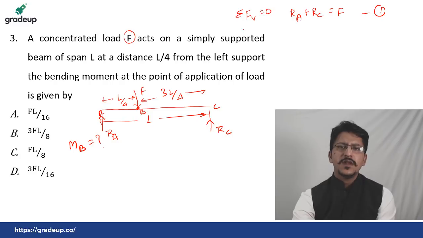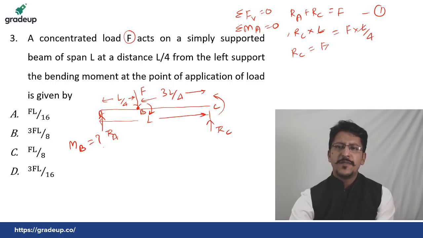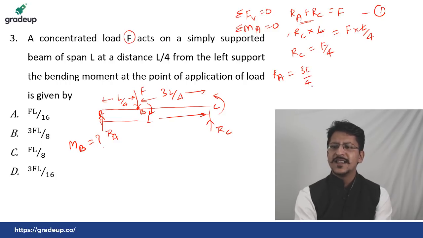Then we take the summation of moments at A equal to 0. RC into L will create an anti-clockwise moment, and F into this length will create a clockwise moment, equal to F into L by 4. So from here we get the value of RC as F by 4. Using equation 1, we get the value of RA as 3F by 4, which is nothing but F minus F by 4.